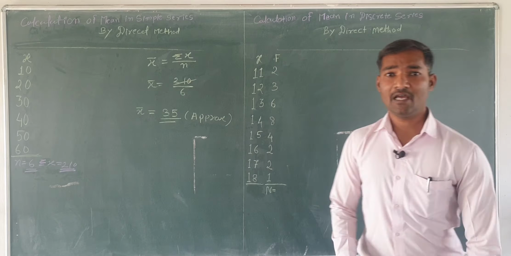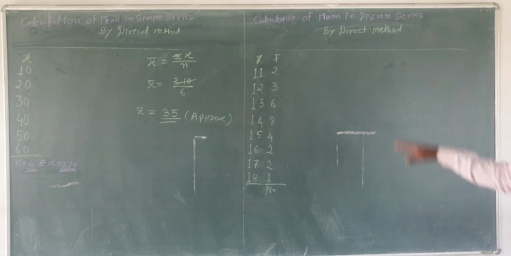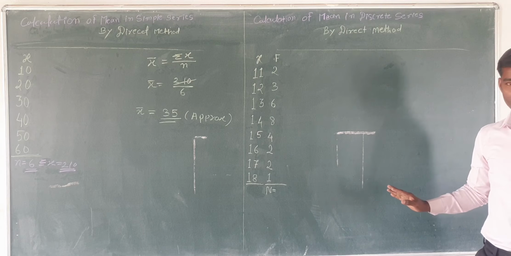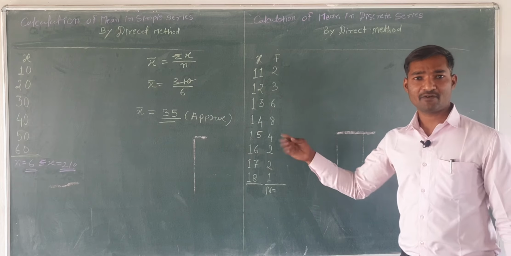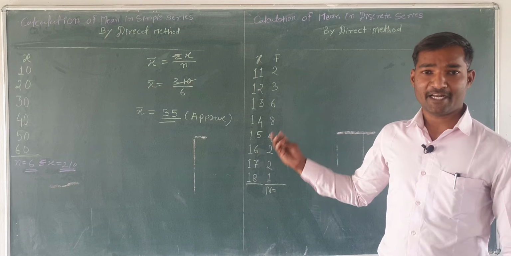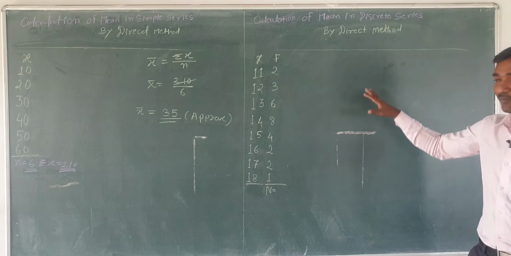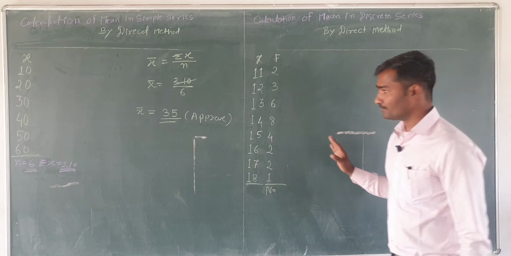Now we will solve another problem: calculation of mean in a discrete series by the direct method. So it's the direct method. There are several methods. We will take the direct method and the step deviation method. Okay, so first of all we will solve the problem by the direct method.